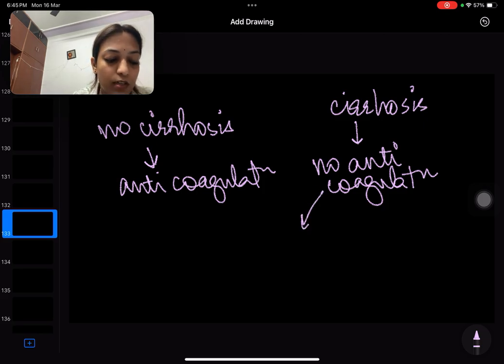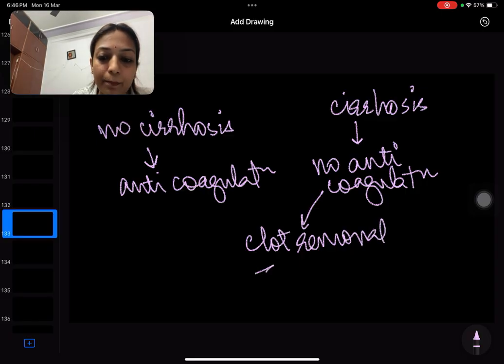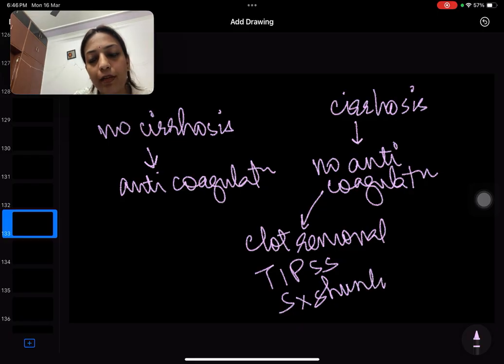What do we do this time? We have to do clot removal. Clot removal is done by TIPS, or we do surgical shunting. Any of these can be done, but we cannot give blood thinners, we cannot give anticoagulation in such patients, right?